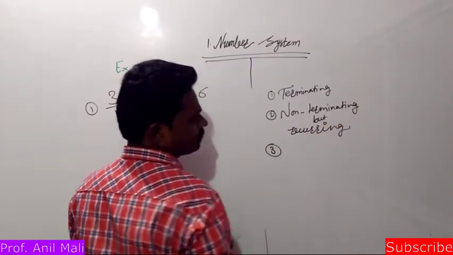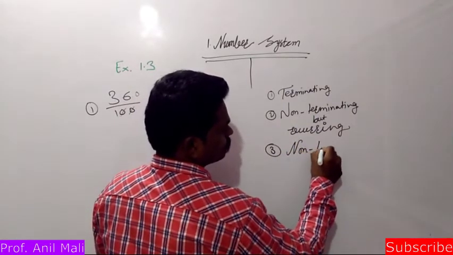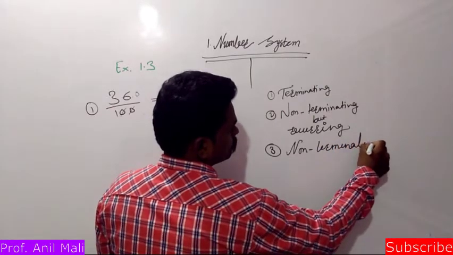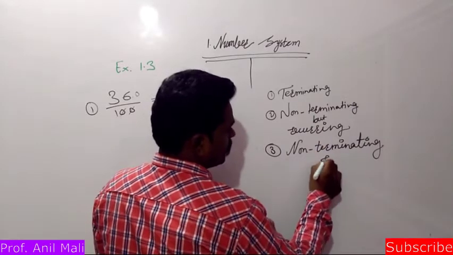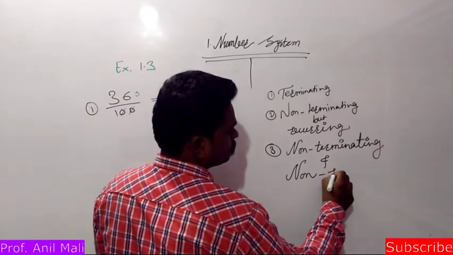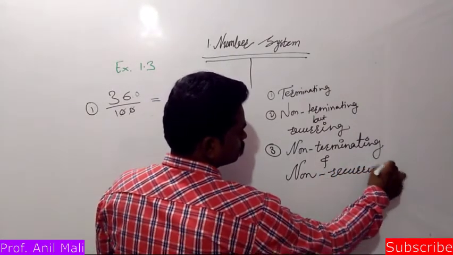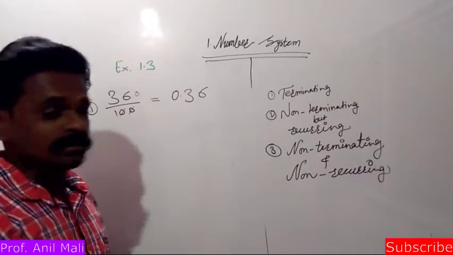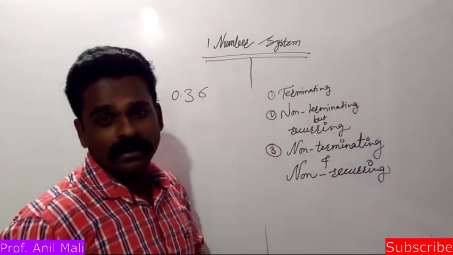And third one is non-terminating and non-recurring. Okay, fine. So we have to divide all these numbers into three categories: terminating, non-terminating but recurring, non-terminating and non-recurring.